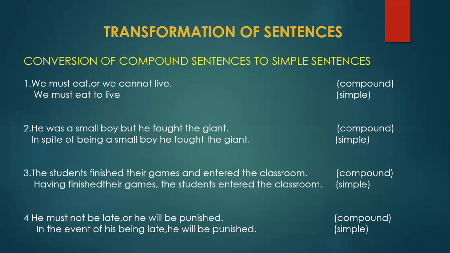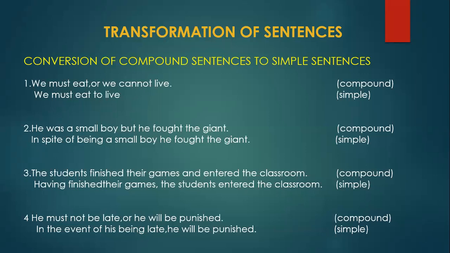Now we understood that in a compound sentence, two or more main clauses will be there. Those main clauses we have to make into one main clause, to make a simple sentence.